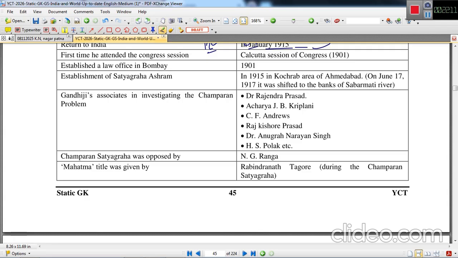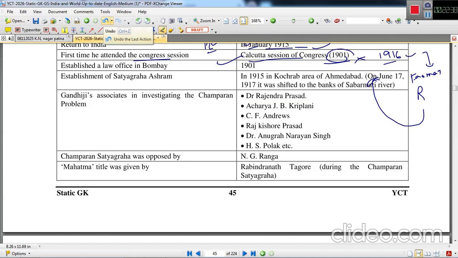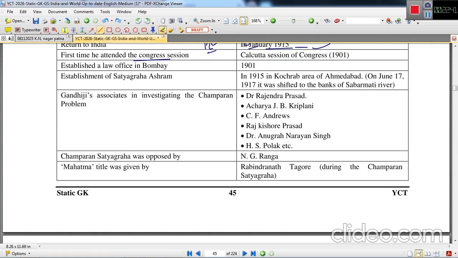He attended the Calcutta session of the Congress in 1916, wherein a farmer, Rajkumar Shukla from Champaran, approached him and apprised him about the worst condition of the indigo planters of Champaran, and invited him to come to Champaran and solve the problem of the Tinkatia system.